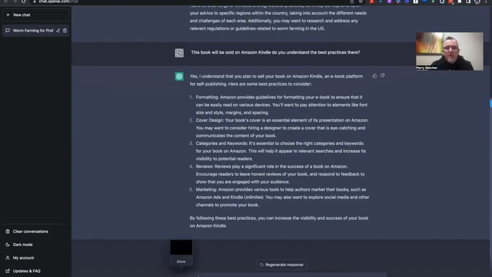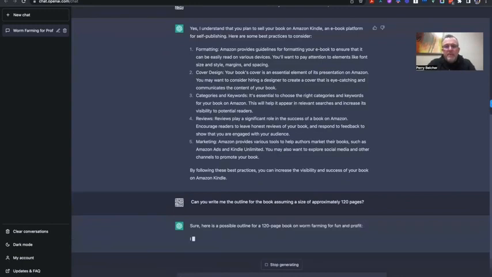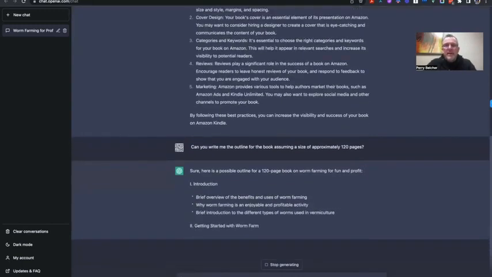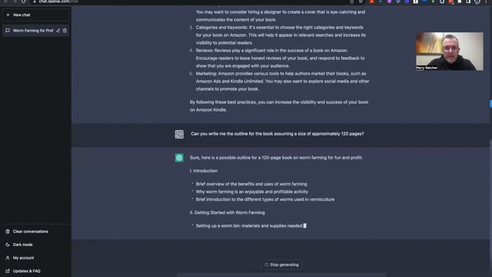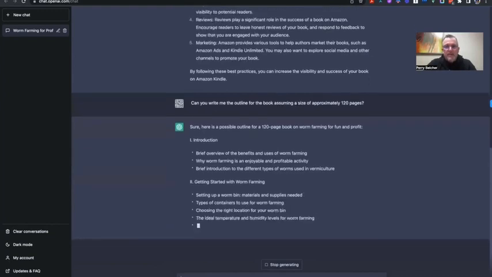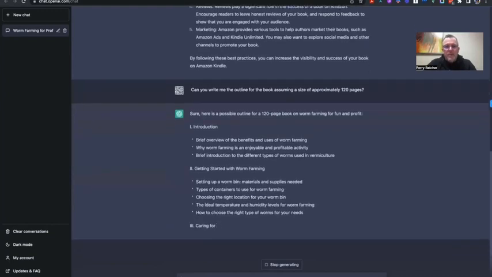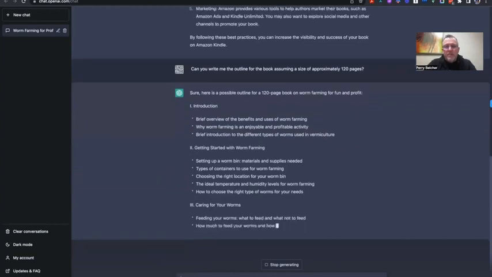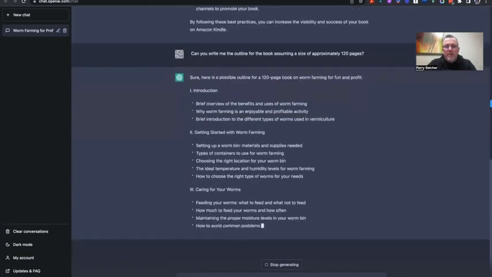Can you write me the outline for the book, assuming a size of approximately 120 pages? Go. And here comes the outline. So you can see that it's really generating this very quickly. Supplies you're going to need, the types of containers you'll need, the right location for your worm bin, caring for your worms. This is just the outline.